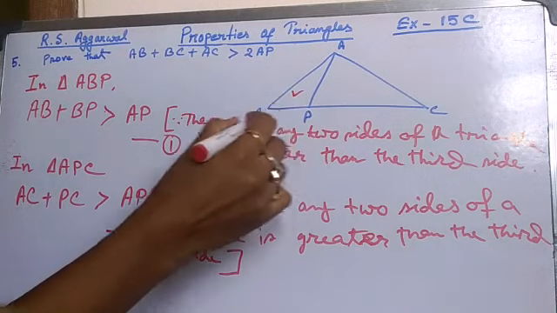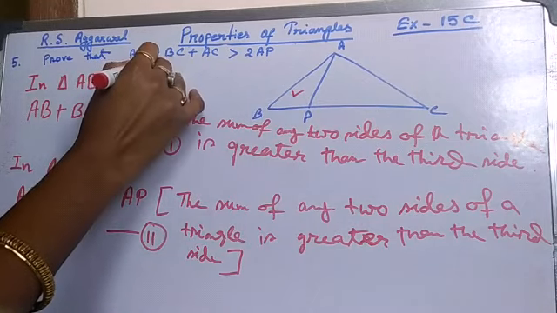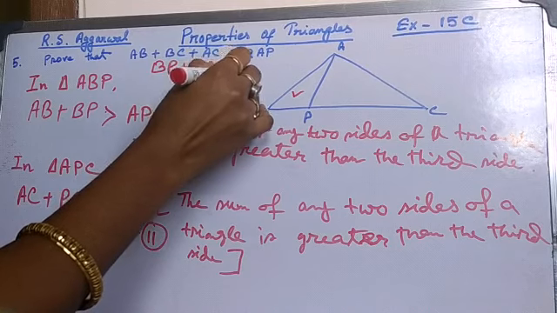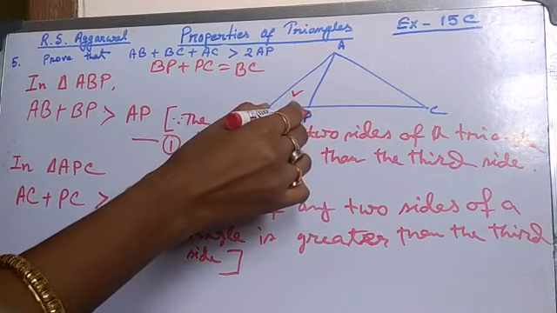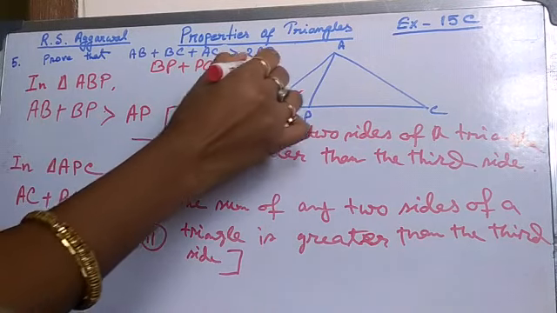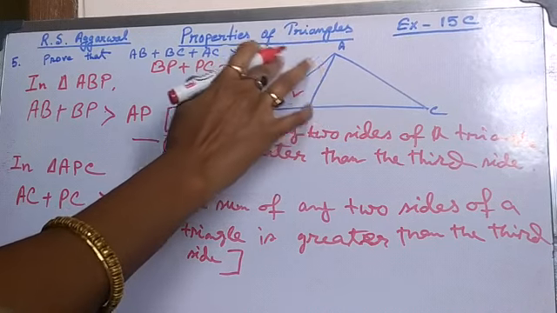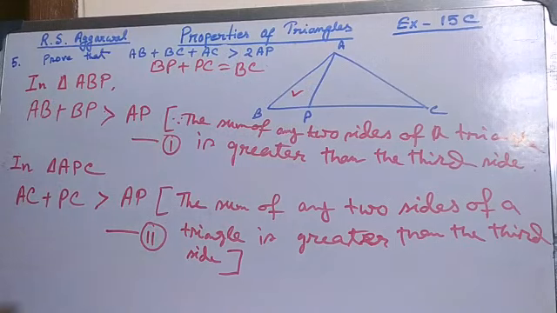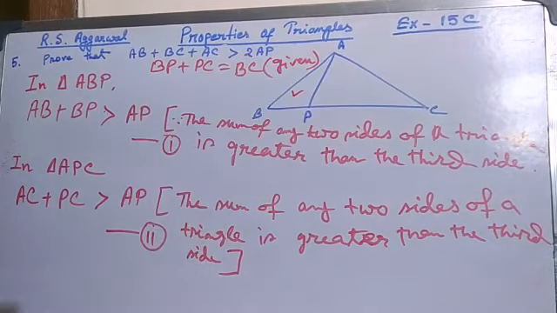One thing more: as P is a point on BC, we can write BP plus PC equal to BC. That we know, because P is a point on BC. That is the condition given.